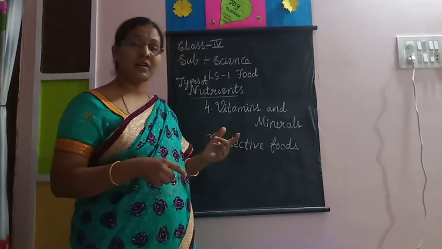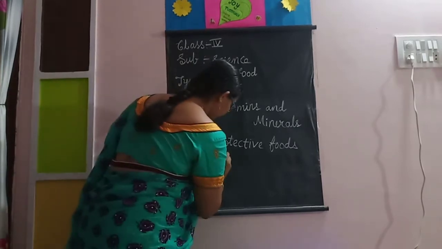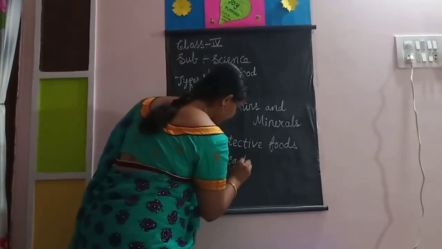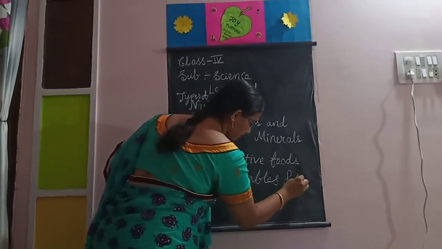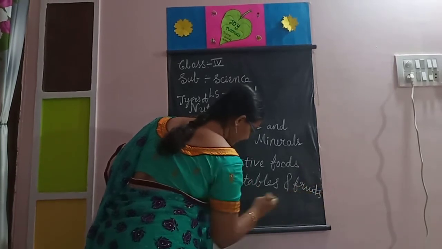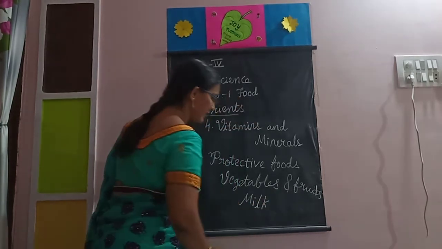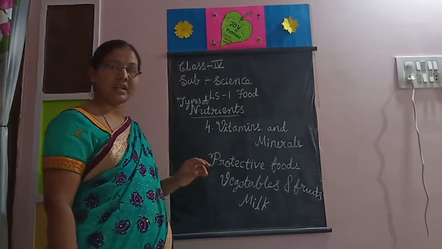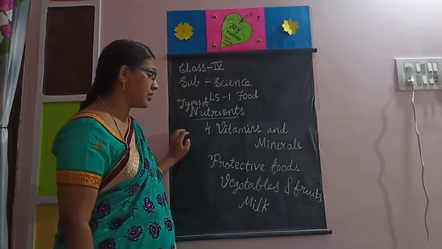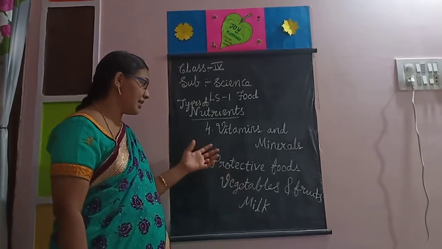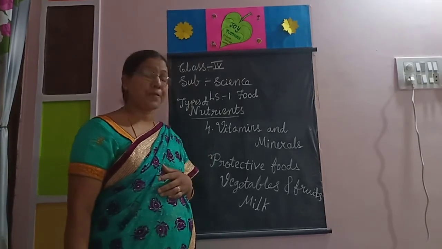How do we get them from different food components? Vegetables, fruits, and milk contain vitamins and minerals. Leafy vegetables, fruits, citrus fruits, apples, and so many fruits all contain the vitamins and minerals. These are the protective foods.